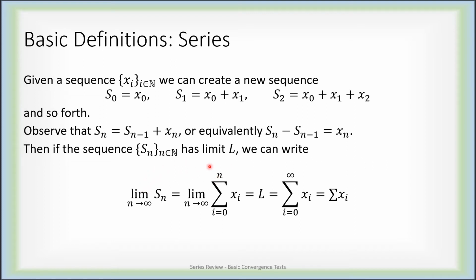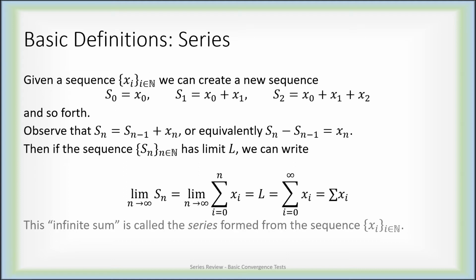If the limit of these partial sums is L, we will write this here. The sum as i goes from 0 to infinity of x sub i is L. When typesetting makes it inconvenient to put this under and over information here, we might just write summation of x sub i. If you just see the sum of x sub i like this, it's understood that it's going to infinity, and it's either starting at 0 or 1, and it might not make a difference in a particular problem.